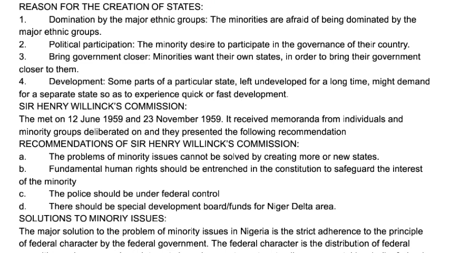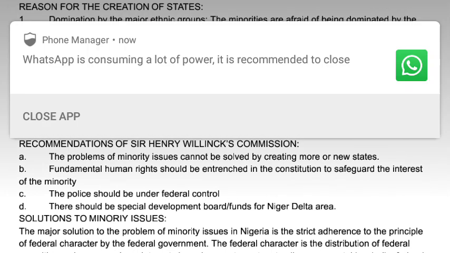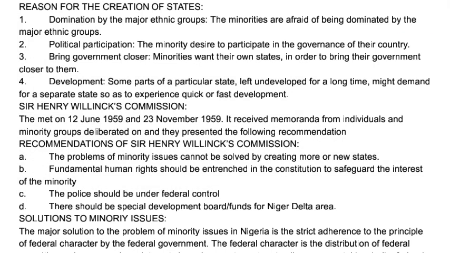Then the last one, which is number four, is development. When states are not being created, development will not cut across some states. So for development to cut across to all the states or all the ethnic groups in Nigeria, there should be a creation of states, which is why we have 36 states in Nigeria.